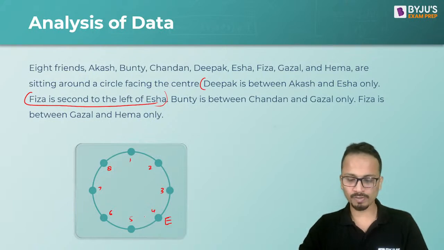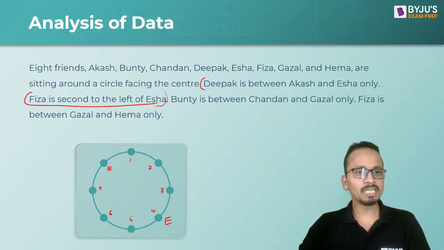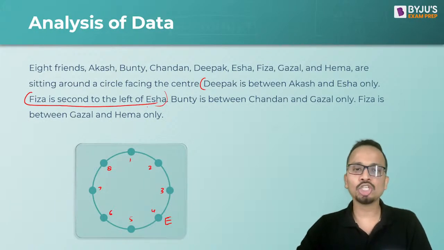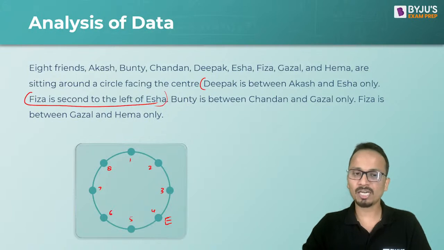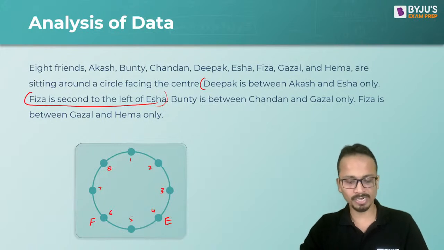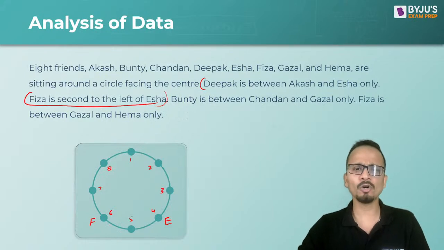All right. Yusuf has written the entire arrangement. Very good. So can you all tell me what will be the place for Fiza? Now Fiza is second to the left of Isha. Left of Isha will be in the clockwise direction, and second to the left will be chair number 6. So Fiza will be sitting at chair number 6. All right, Yusuf, Shivam, Hariom, Kinza, Shreya, nice, good. Now I have the place for Isha.